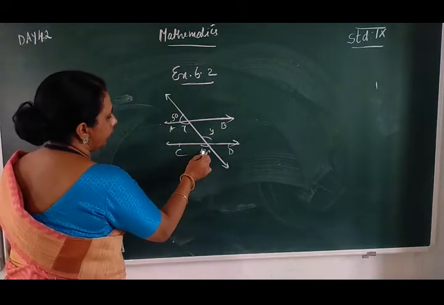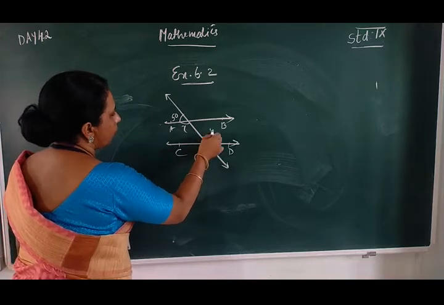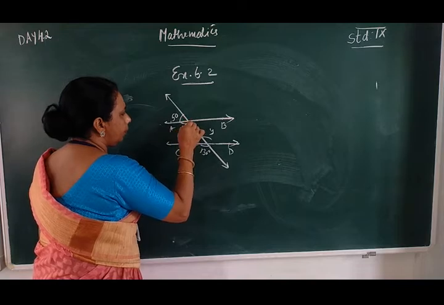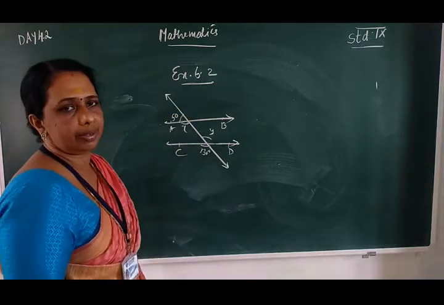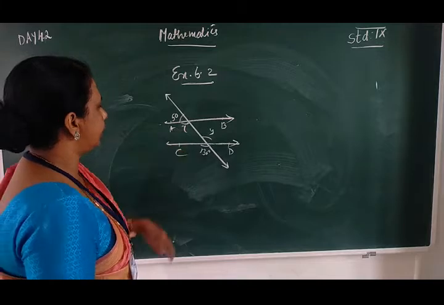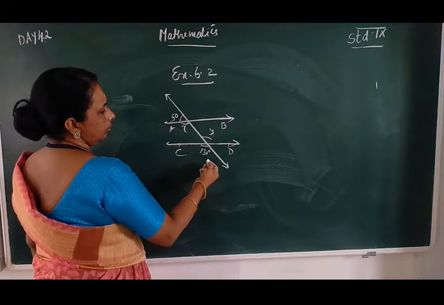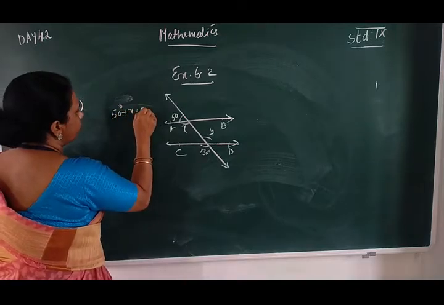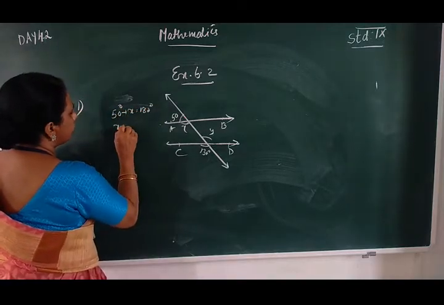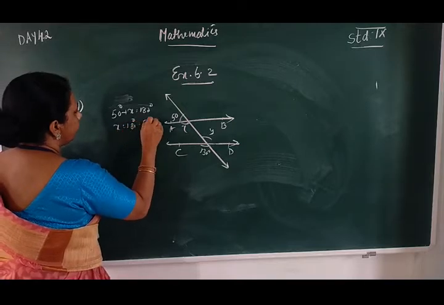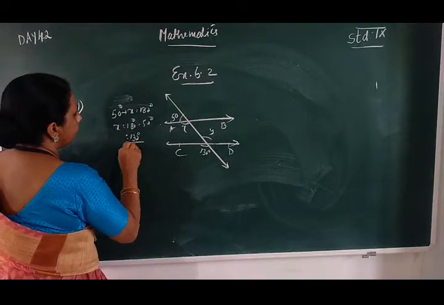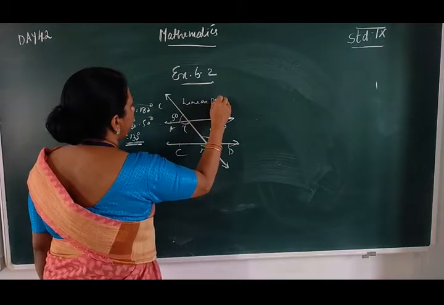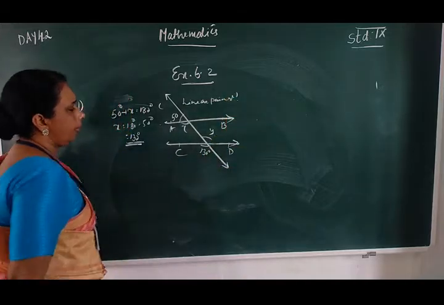In this figure, here 130 degrees. So what is y? And here 50 degrees plus x degrees form a linear pair. So we can find x: 50 degrees plus x is equal to 180 degrees. Therefore x is equal to 180 degrees minus 50 degrees, that is equal to 130 degrees. Why? Because they are linear pair angles.